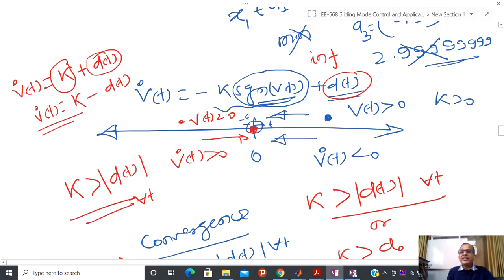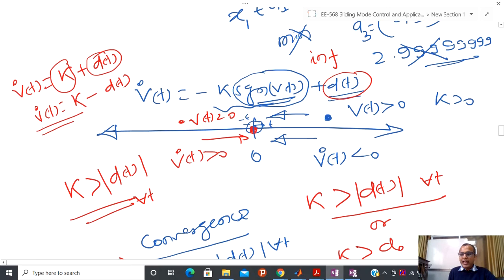Now some other class of people are telling, okay, I will not take signum V equal to 0 at V(t) equal to 0. I don't care what the definition is there, because if I just know the definition in the neighborhood, then it is possible to show that I will maintain the equilibrium point. Due to that reason, if you see the literature, some class of people do not define any value at V(t) equal to 0. They are telling that at V(t) equal to 0 it is undefined.